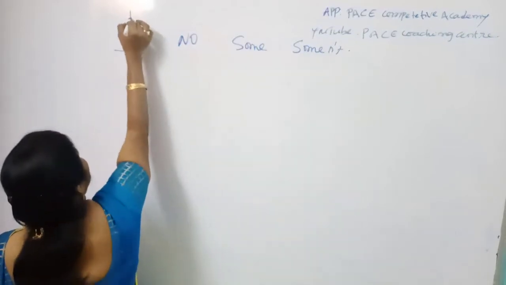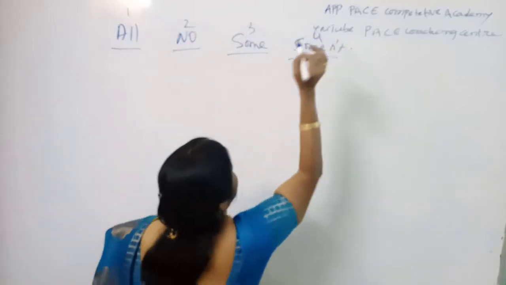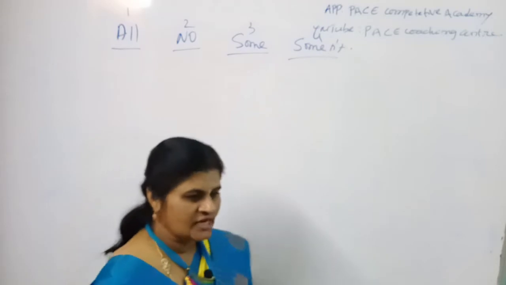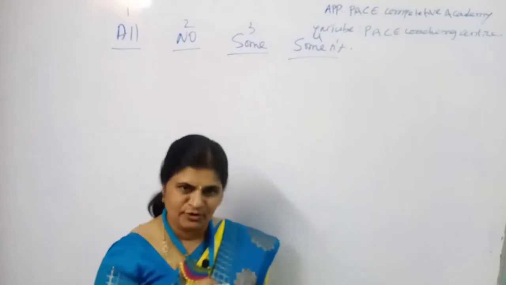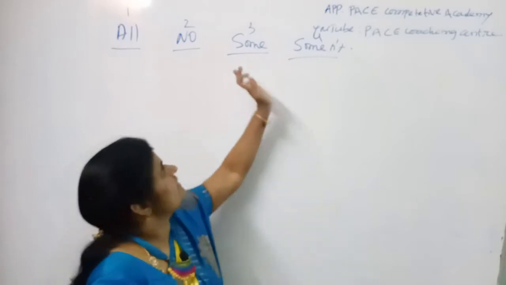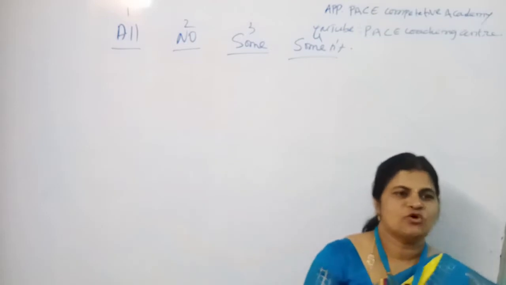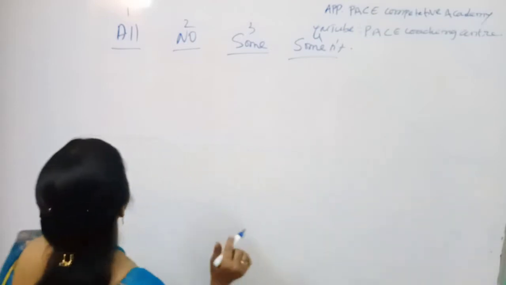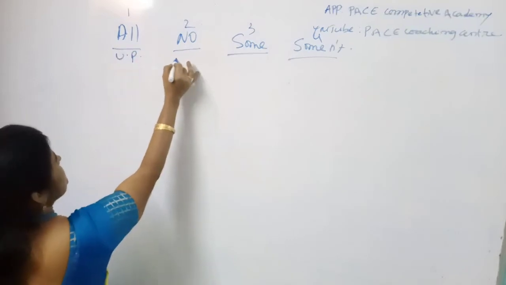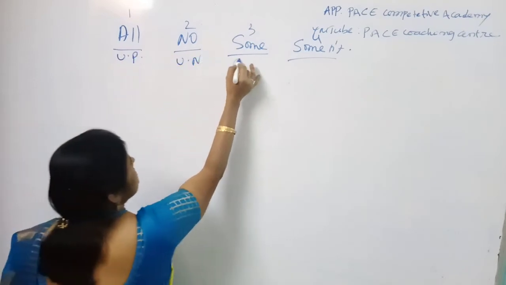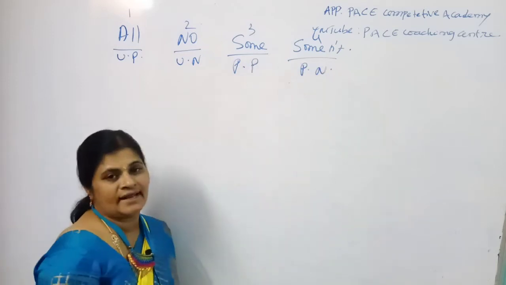The statements given are: all x is z, no x is z, some x is z, some x is not z, like that. This is called universal positive, this is called universal negative, this is called particular positive, and this is called particular negative.